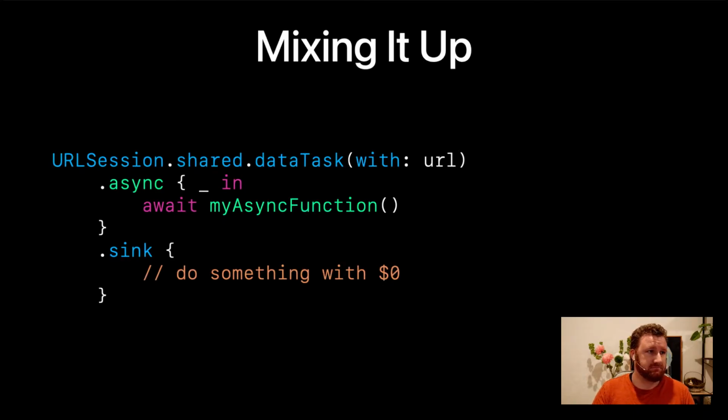All right, so mixing it up. Again, examples are hard, so this is a contrived one. Let's say we were to try and implement the asynchronous URL session. That should be dataTaskPublisher, not dataTask, but that's okay. Let's just pretend that says URLSession.shared.dataTaskPublisher, and that it returns the publisher version of this.